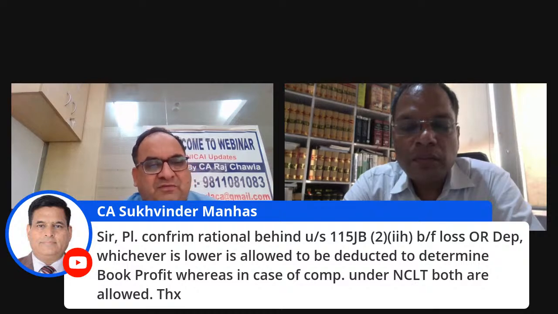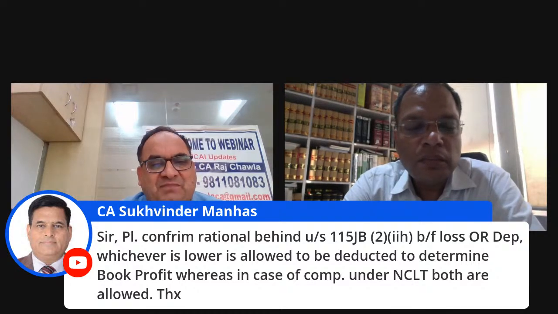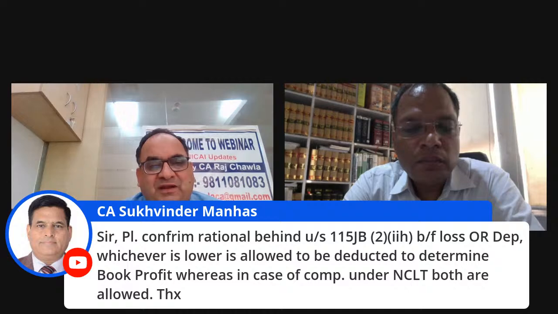Sir, next query from CA Sukhvinder Manalji. Sir, please confirm the rationale behind section 115JB(2), Explanation 1, where brought forward loss or depreciation, whichever is lower, is allowed as a deduction in determining book profit, whereas in the case of computation under NCLT, both are allowed.